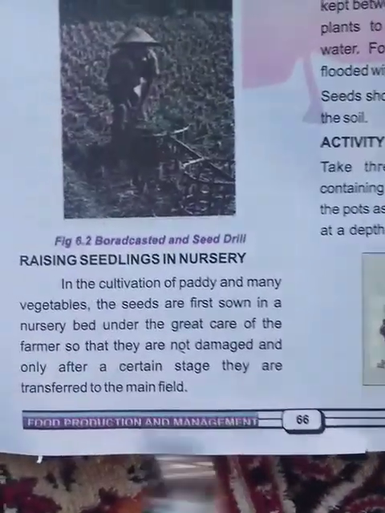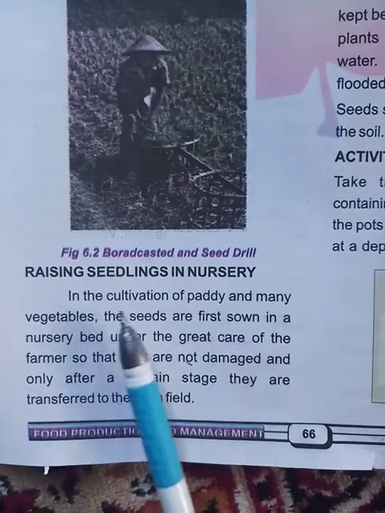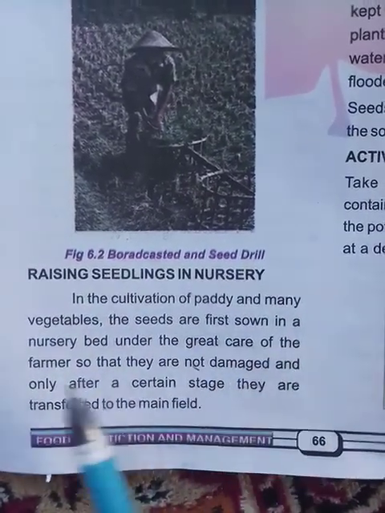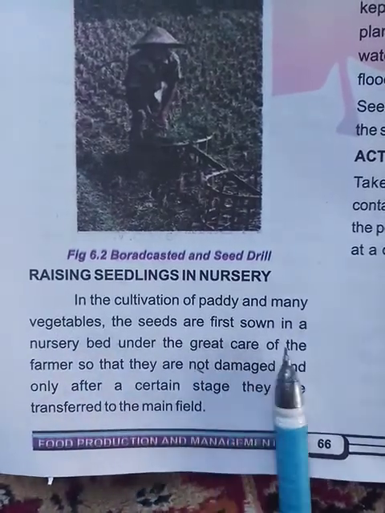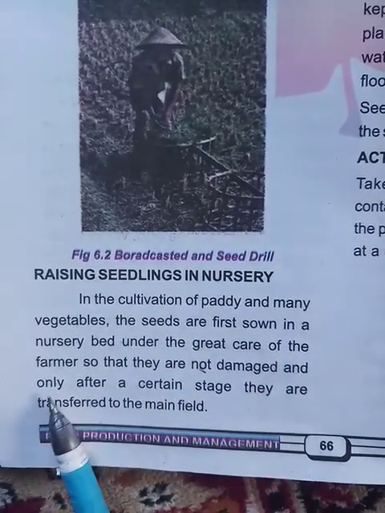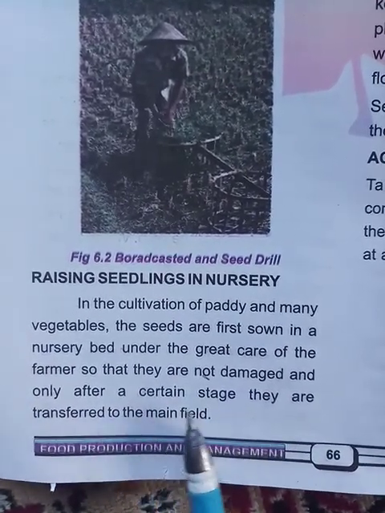The next is raising seedlings in nurseries. In the cultivation of paddy and many vegetables, the seeds are first grown in the nursery bed under great care of the farmer so that they are not damaged, and only after a certain stage they are transferred to the main field.